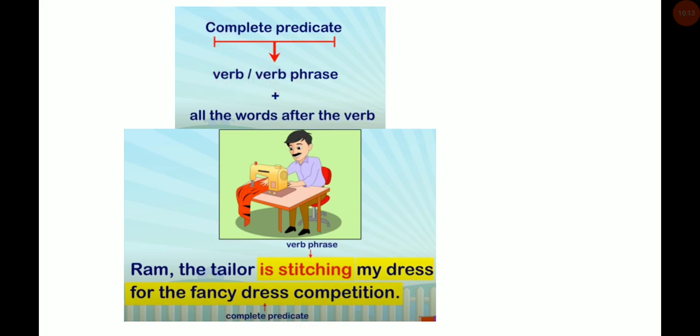So here, what is the verb phrase? Is stitching is the verb phrase, and the verb is stitch. Now from the verb phrase, the complete predicate starts. So is stitching my dress for the fancy dress competition is the complete predicate.